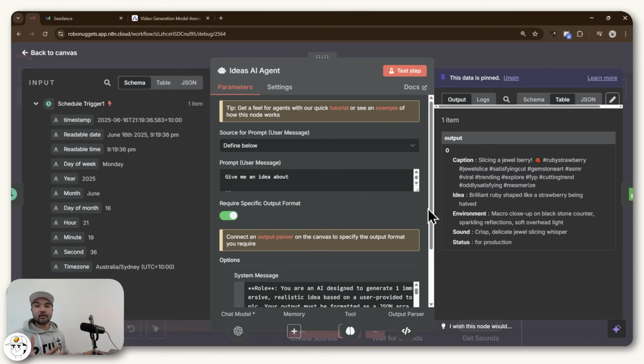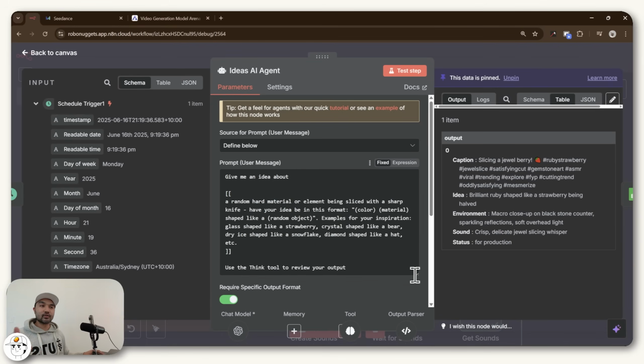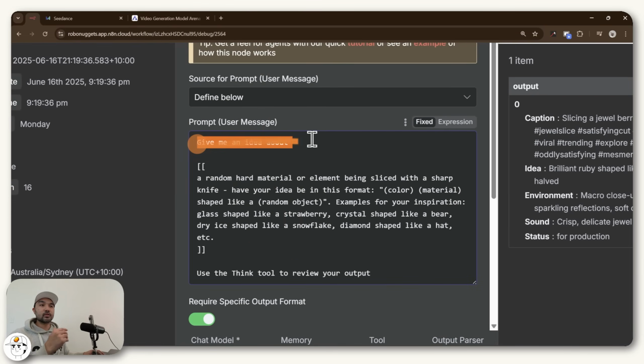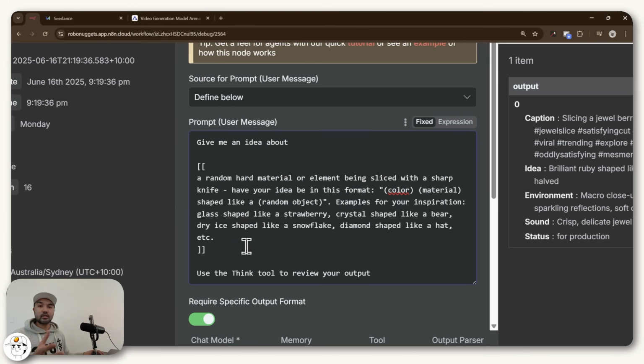So the way by which every AI agent is set up is we have this user prompt, which you can imagine as sort of like a message that you send to the agent, similar to how you send messages to ChatGPT. And here you can see it's very simple. It's just a command to give us an idea about this specific niche, which if you read through that, that's just basically the ASMR niche that we are trying to replicate.